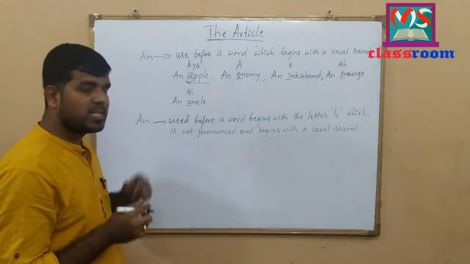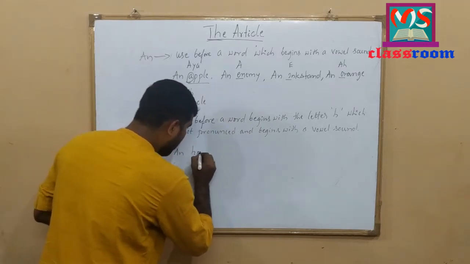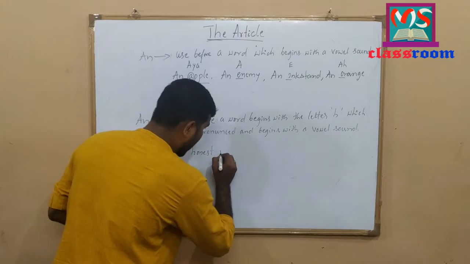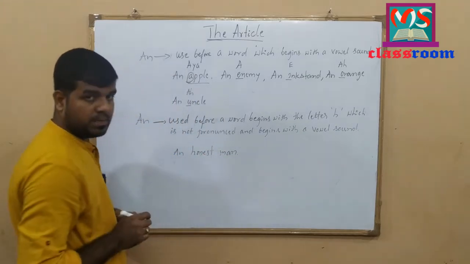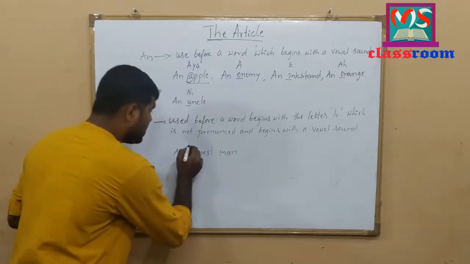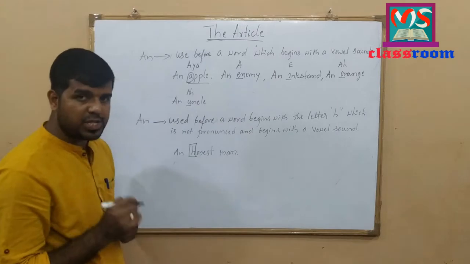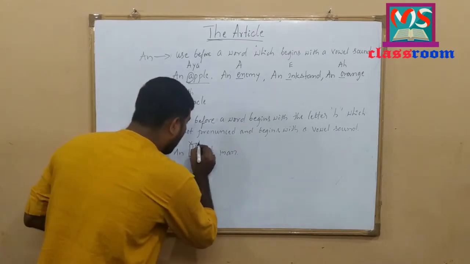Let me write some examples here. An honest man. Look at here. Honest begins with the letter H, which is not vowel letter, and H is silent here. It begins with a vowel sound.